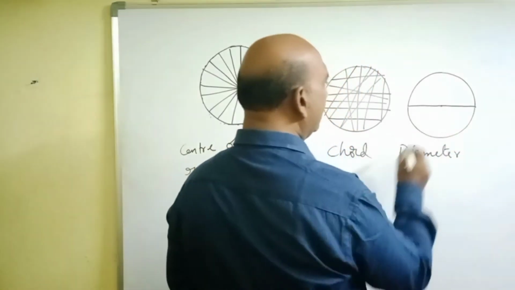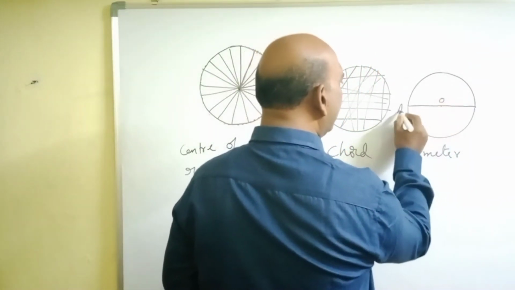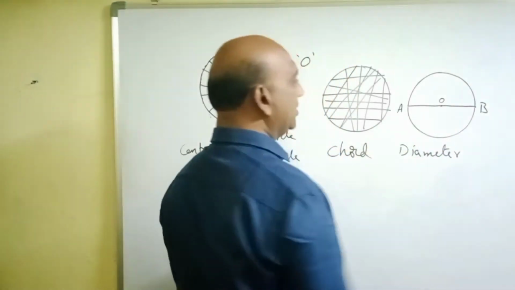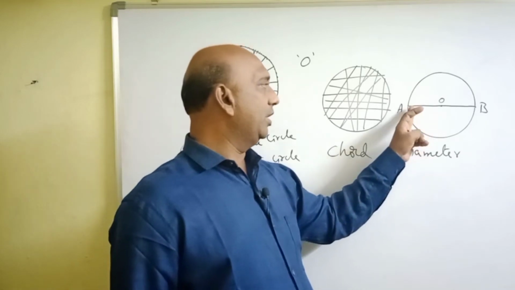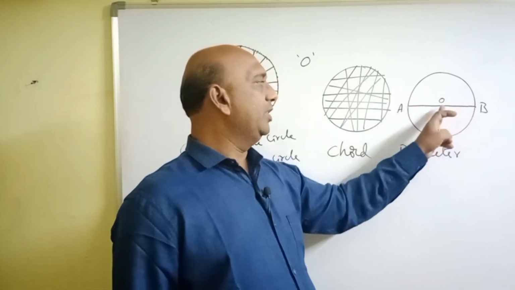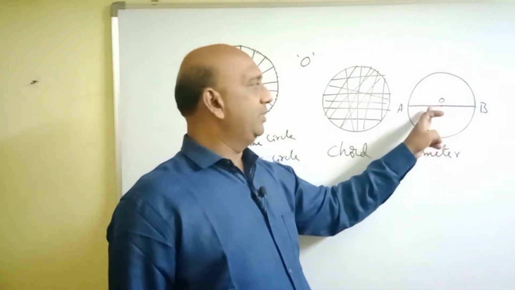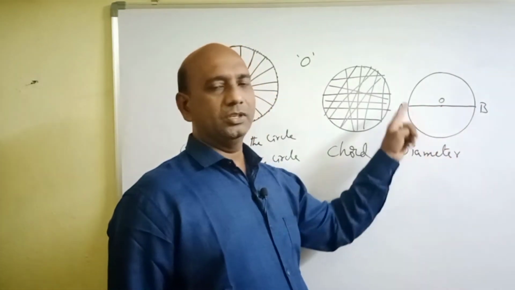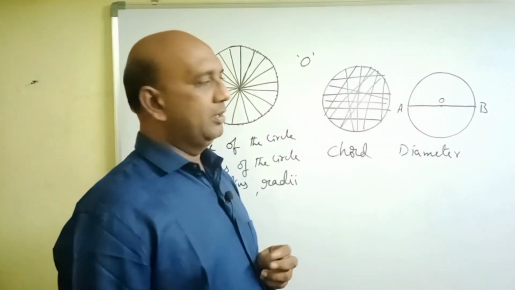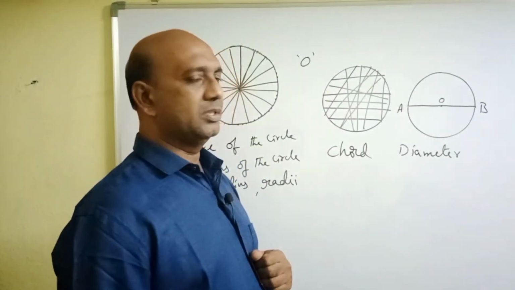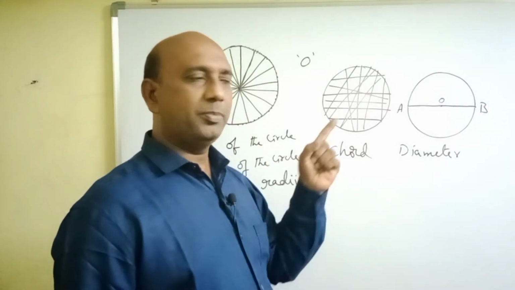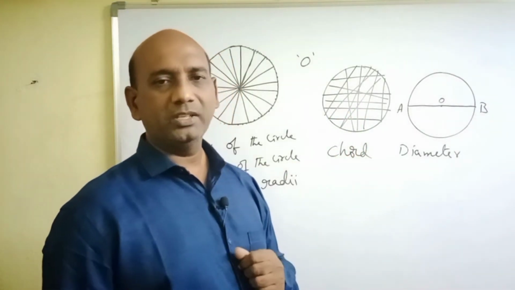This is the diameter. This is the center of the circle. Let us name these 2 points A and B. So, AB is the line segment formed by joining point A and point B, which passes through the center of the circle, which is called the diameter of the circle. So, here AB is the diameter. Like this, we can draw infinite number of diameters, infinite number of chords that pass through the center of the circle, which are called diameters.